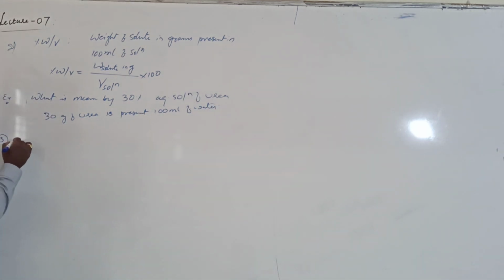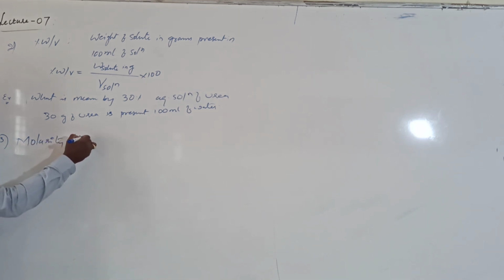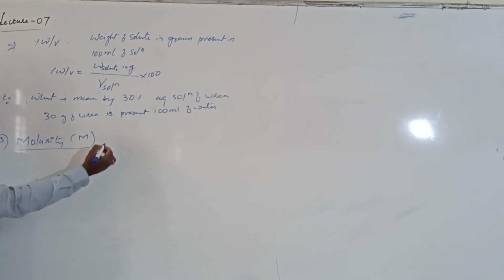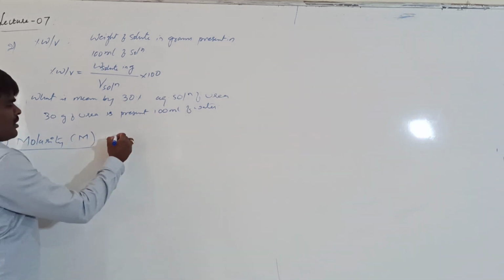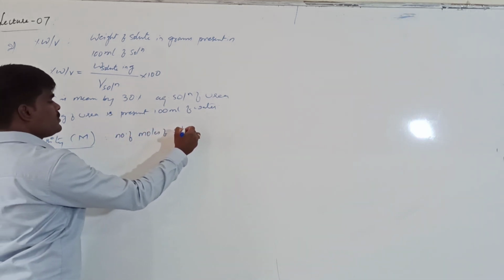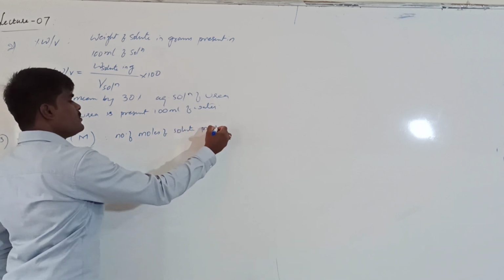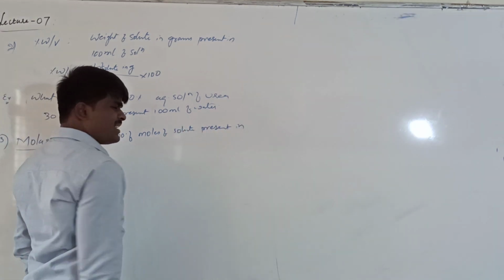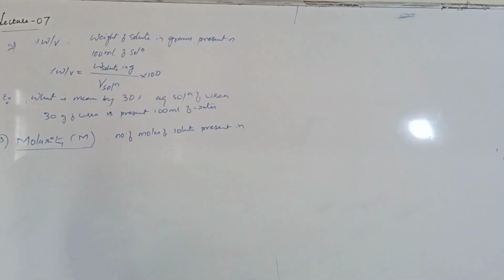And what is the third one? Third one we call molarity. Molarity is basically represented with capital M. Molarity is basically defined as number of moles of solute present in 1 liter of solution. We already studied all these terms in the solutions chapter. Once again we are revising it briefly.